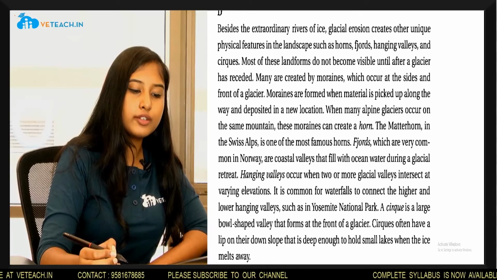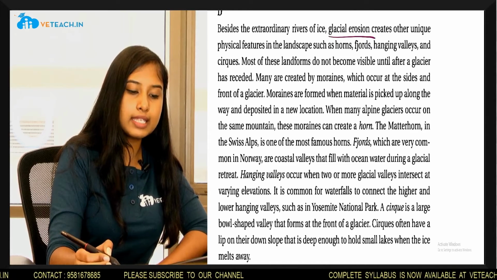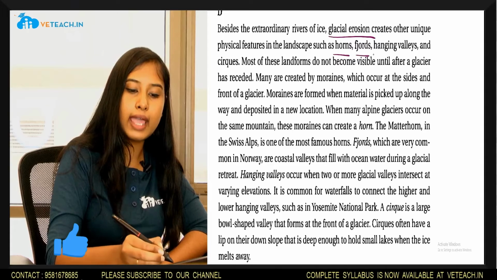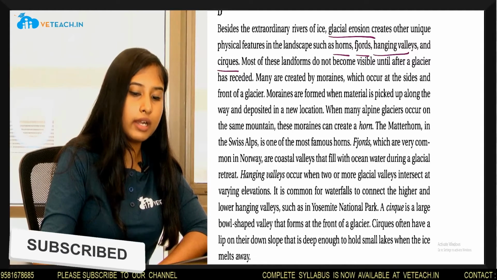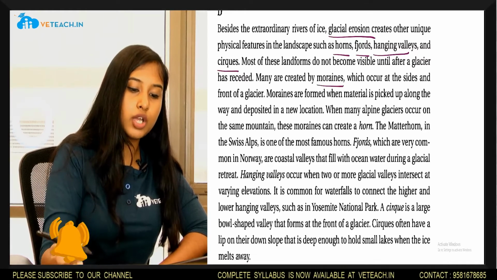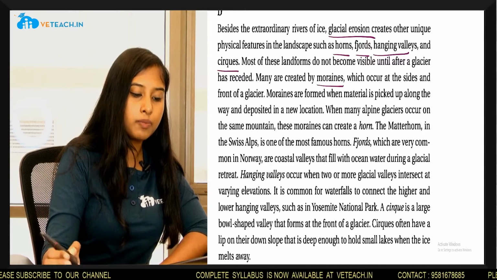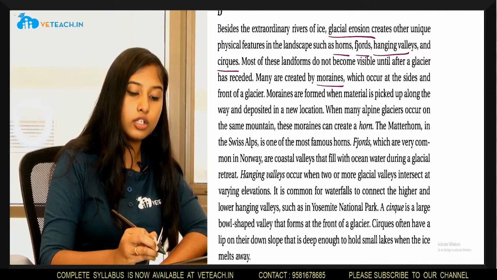Besides the extraordinary rivers of ice, glacial erosion creates other unique physical features in the landscape such as horns, fjords, hanging valleys, and cirques. Most of these landforms do not become visible until after a glacier has receded. Many are created by moraines, which occur at the sites in front of a glacier. Moraines are formed when material is picked up along the way and deposited in a new location.